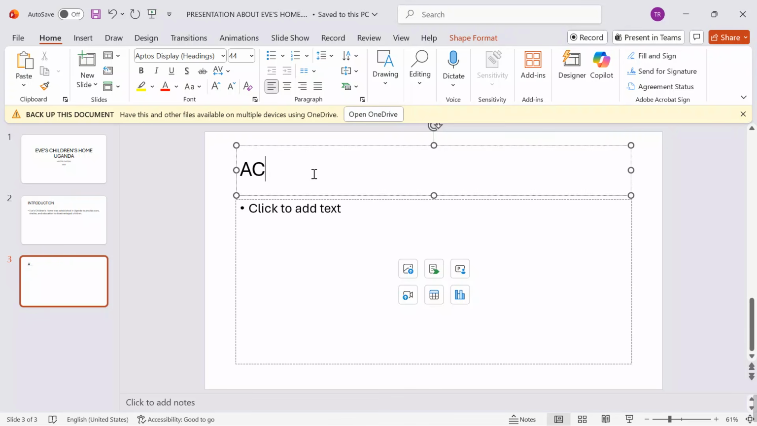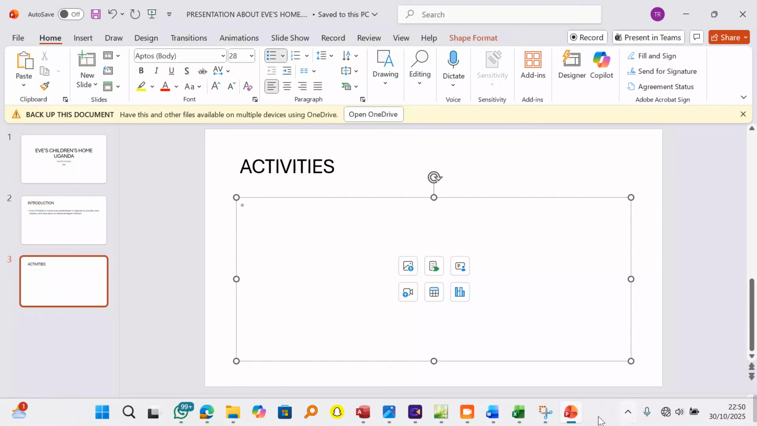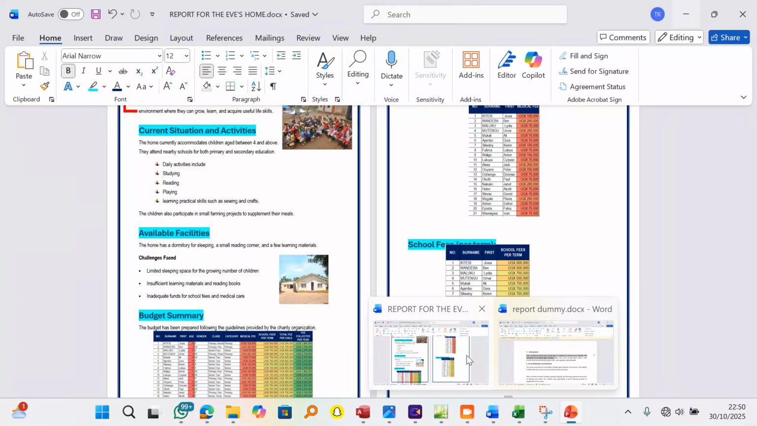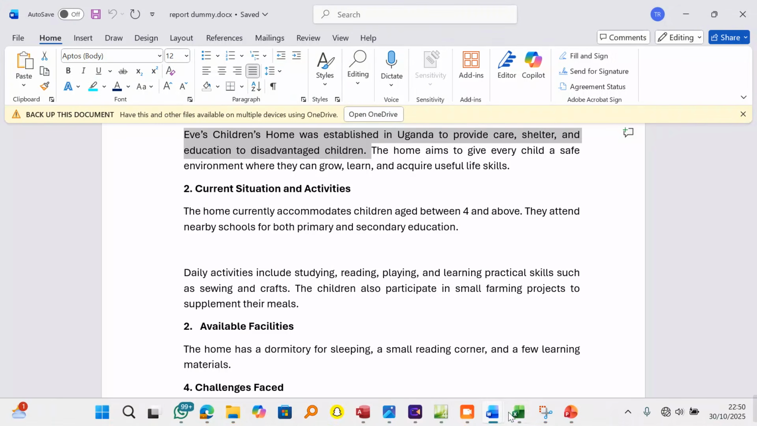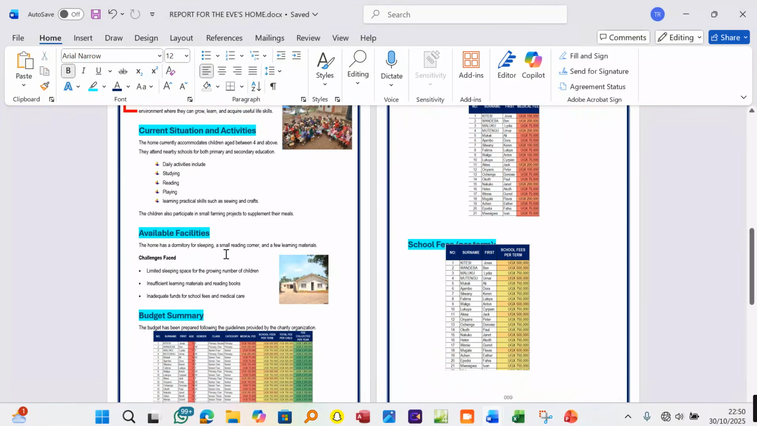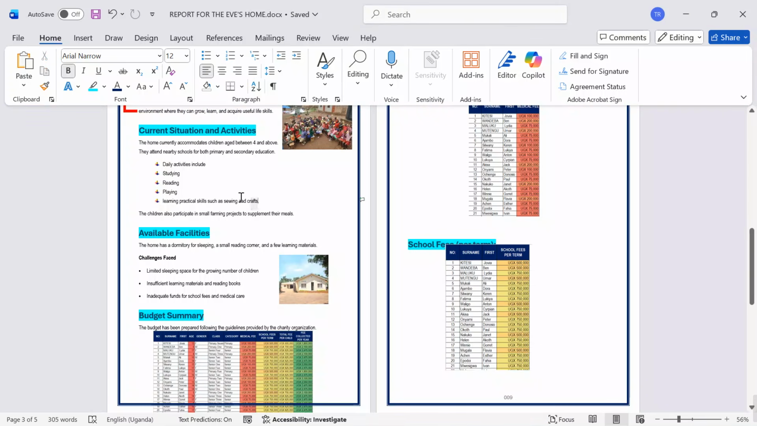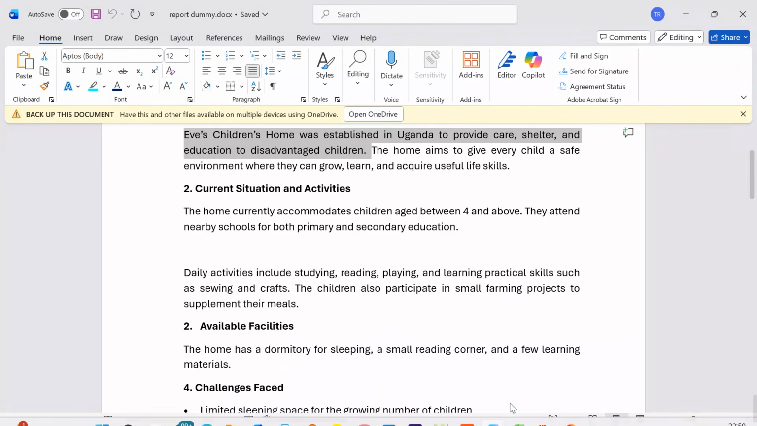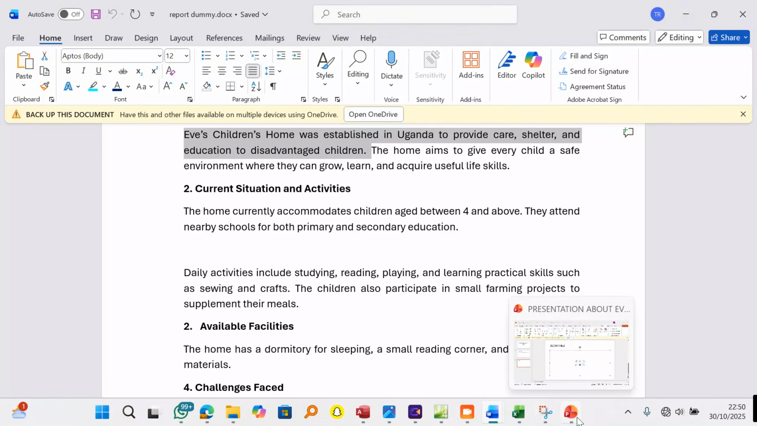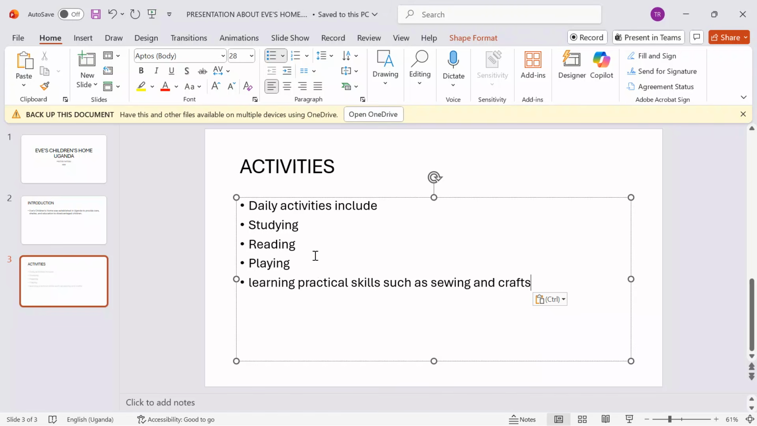I will also go on to say, maybe let me say activities. I want to put activities. And under activities, when we check here in our report, we had also captured a few activities. What is our report? Our activities are over here. Control C, come over here, and then paste. Remember, I have put everything I'm using in the video description.